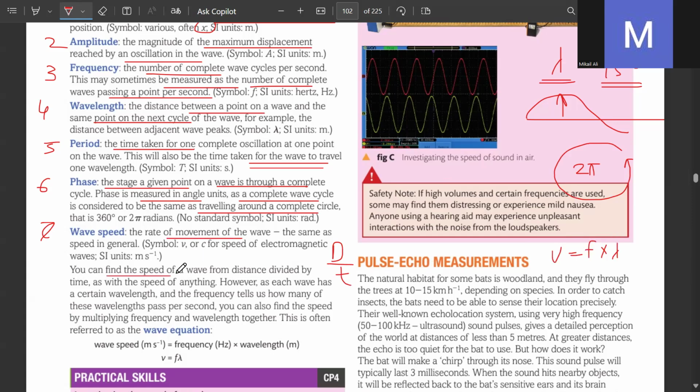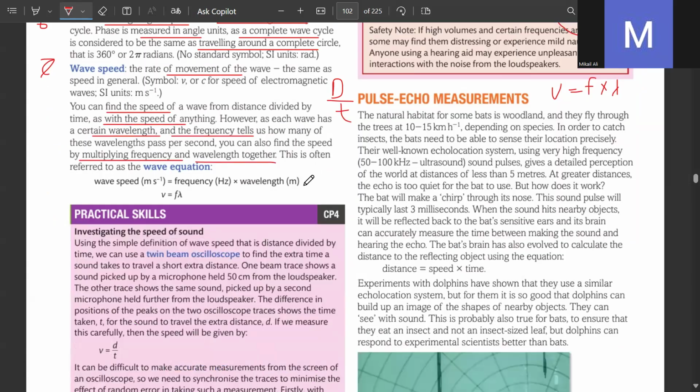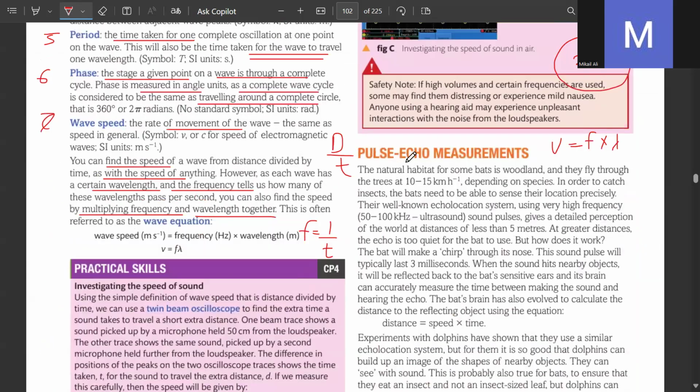You can also find the speed of a wave from distance divided by time, as with the speed of anything. However, as each wave has a certain wavelength and the frequency tells us how many of these wavelengths pass per second, you can also find the speed by multiplying the frequency and wavelength together. Because how does frequency come about? Frequency is 1 over T. Yep. Good.